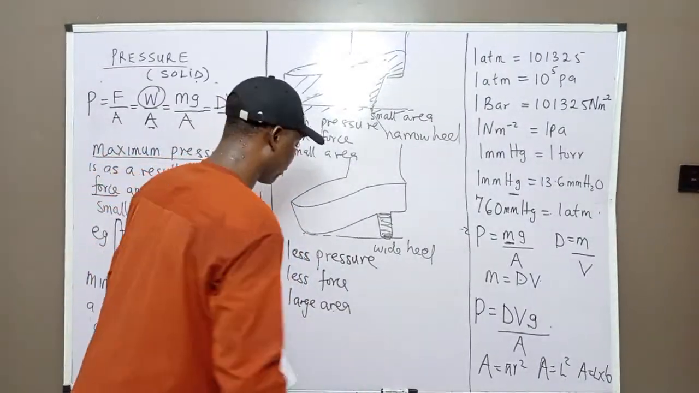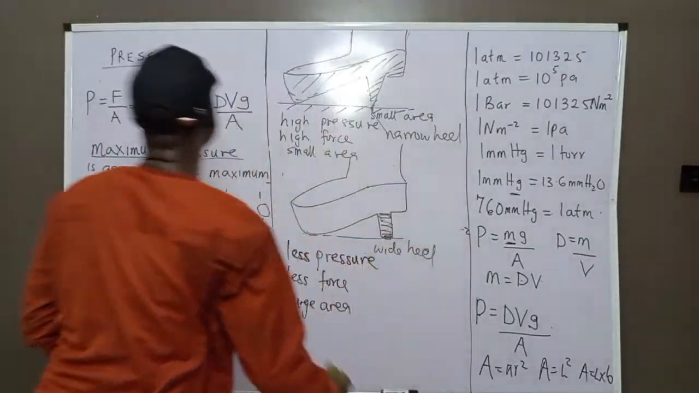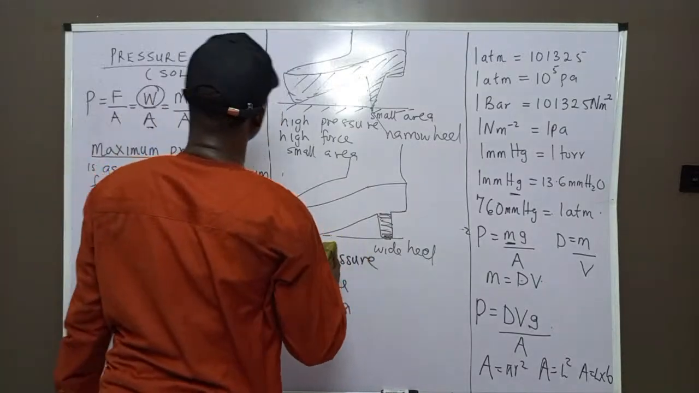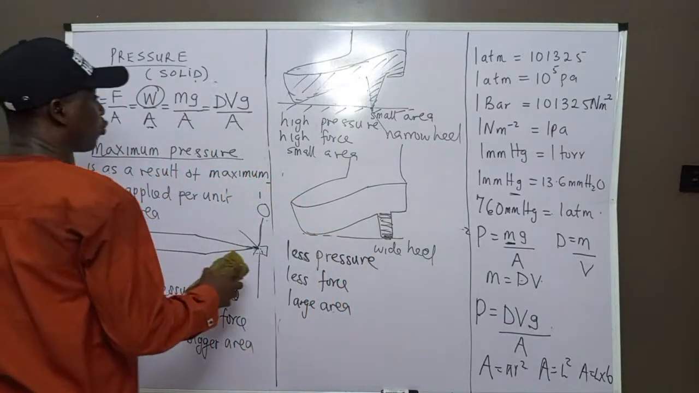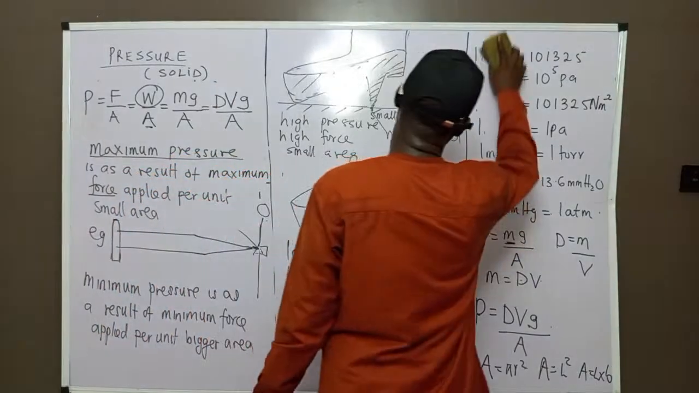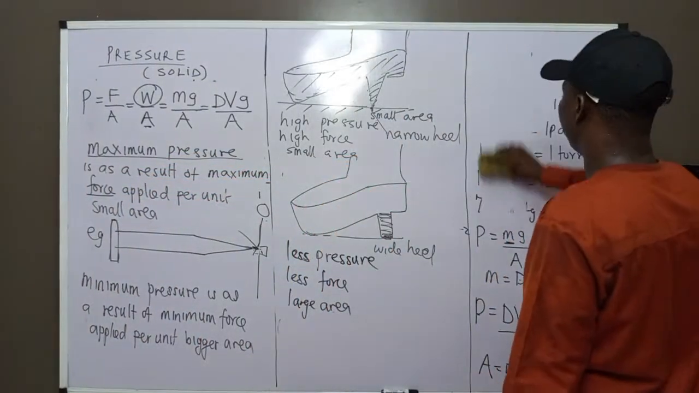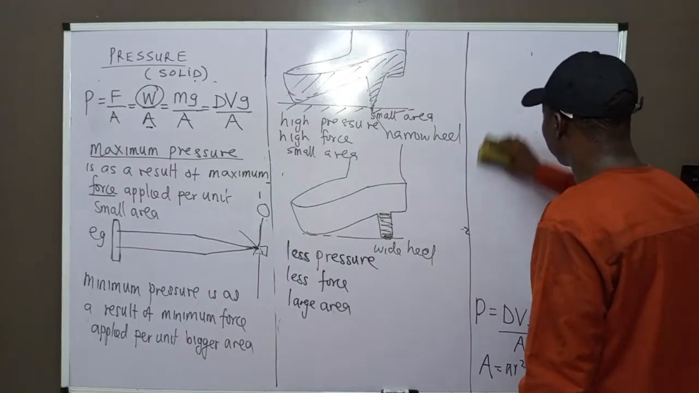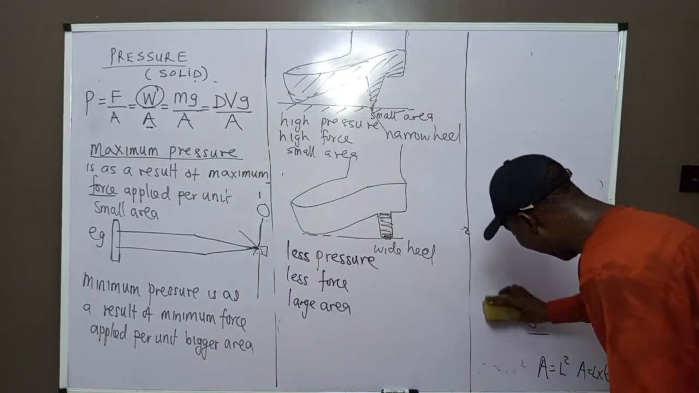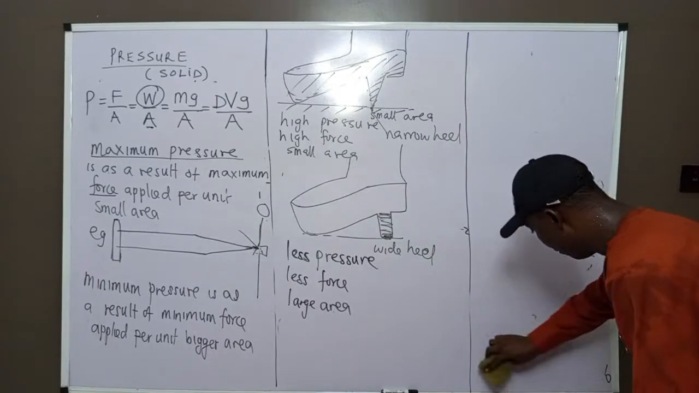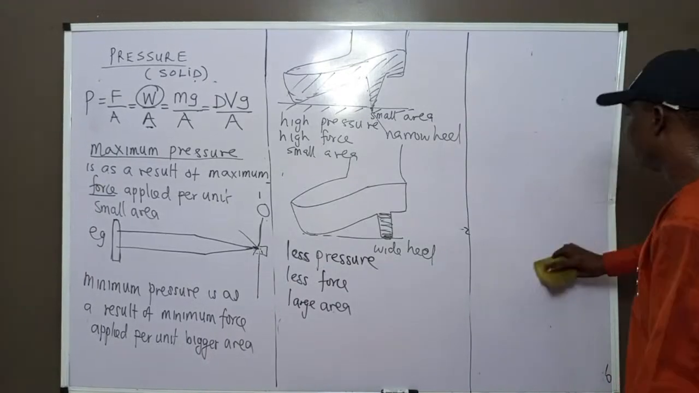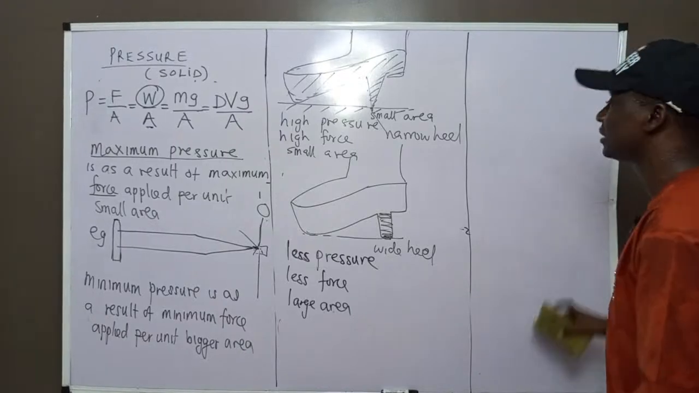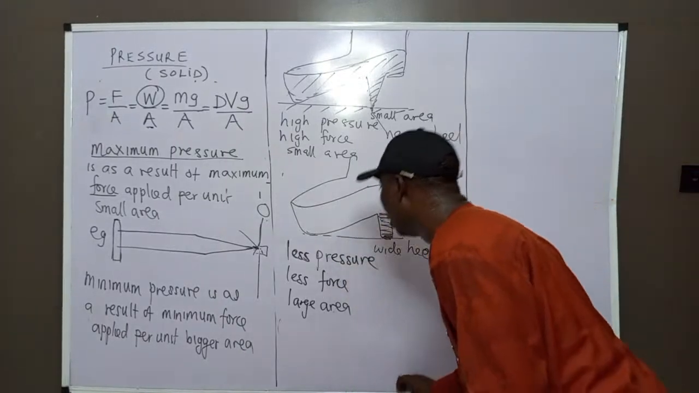Now, pressure, I told you, is a scalar quantity. Pressure is a scalar quantity that has what? Magnitude, but no what? Direction. Pressure is a scalar quantity that has magnitude but no direction.